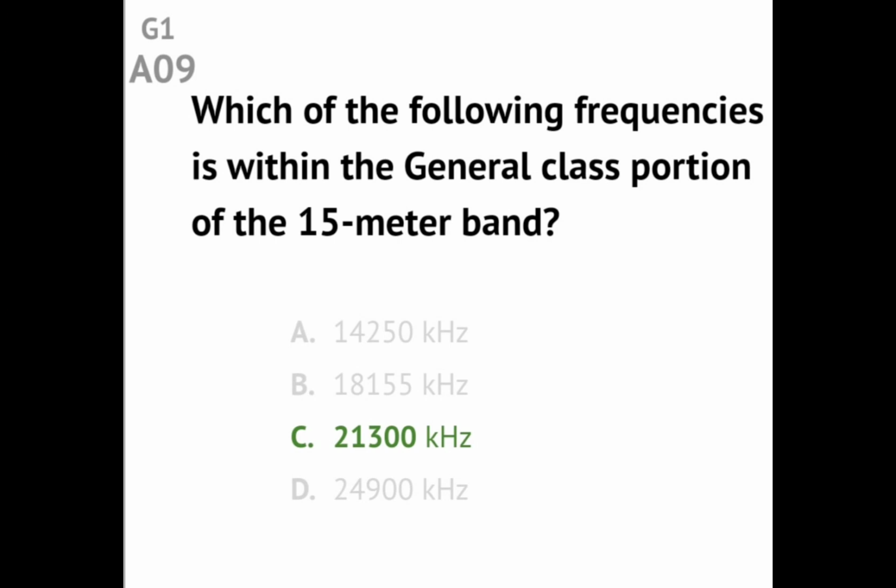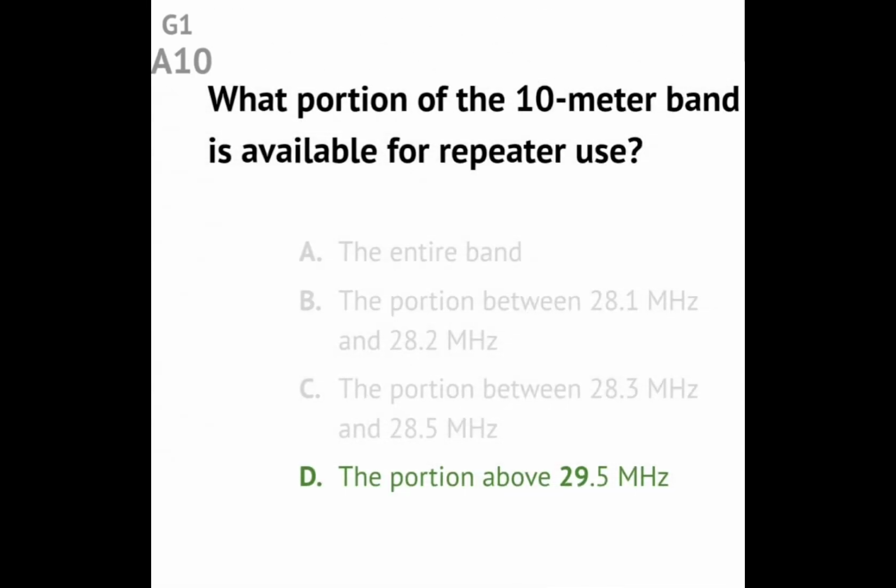Question G1A09. Which of the following frequencies is within the general class portion of the 15 meters band? Answer: 21,300 kHz. Question G1A10. What portion of the 10-meter band is available for repeater use?